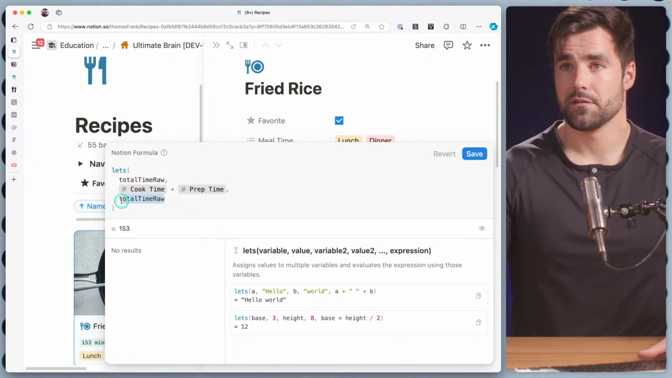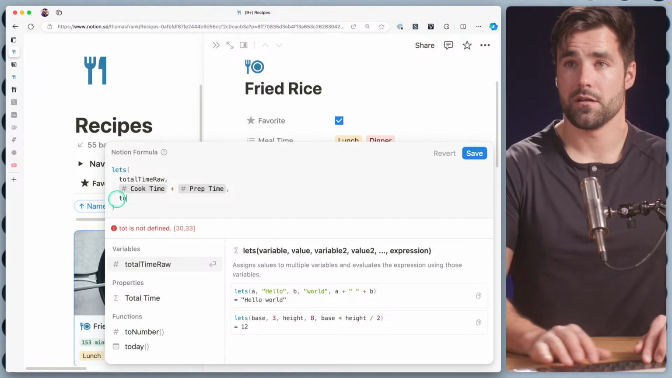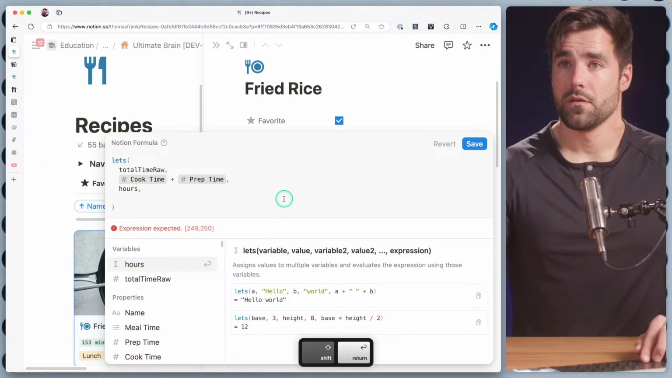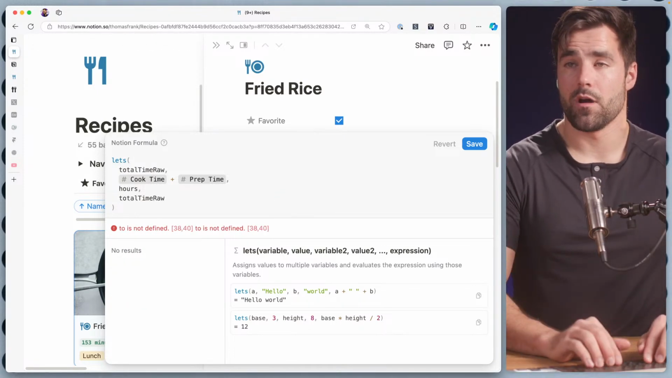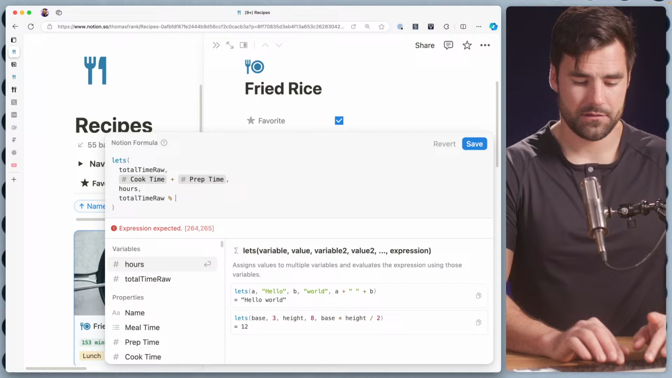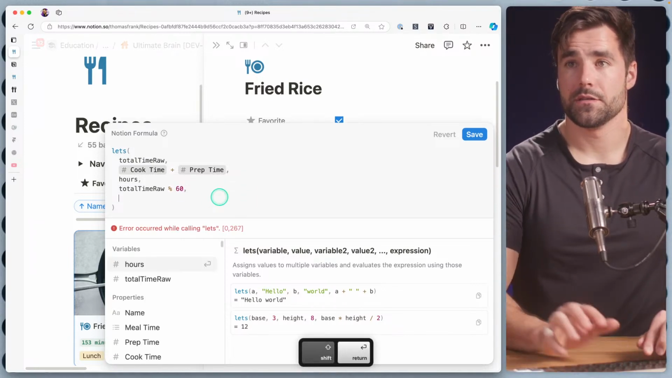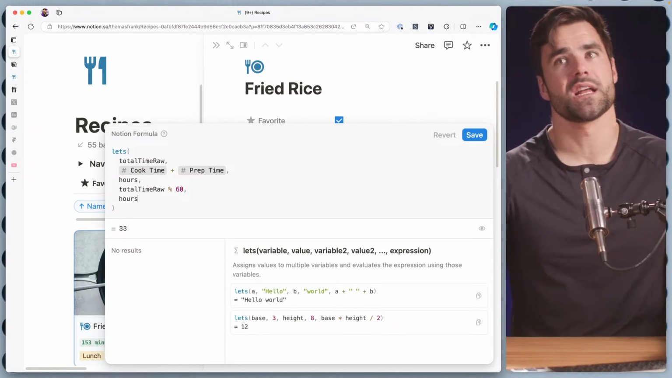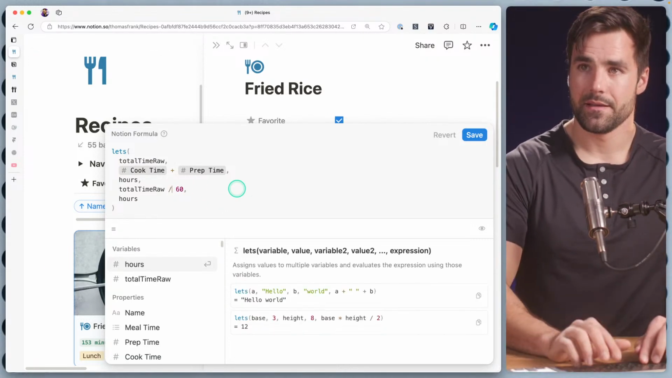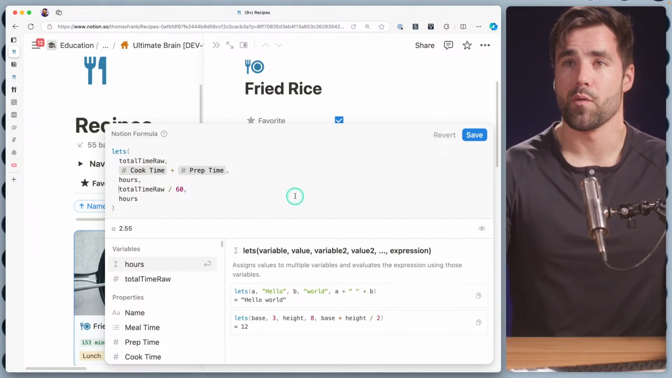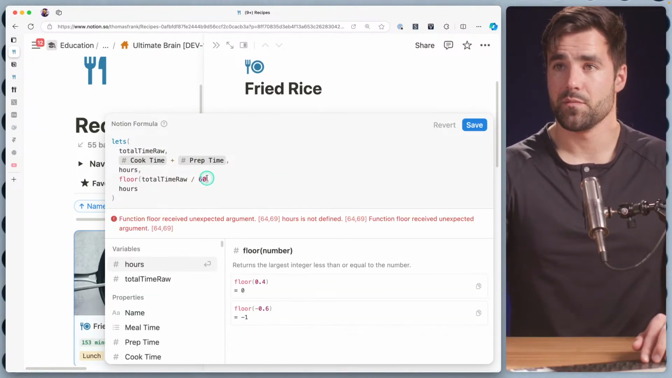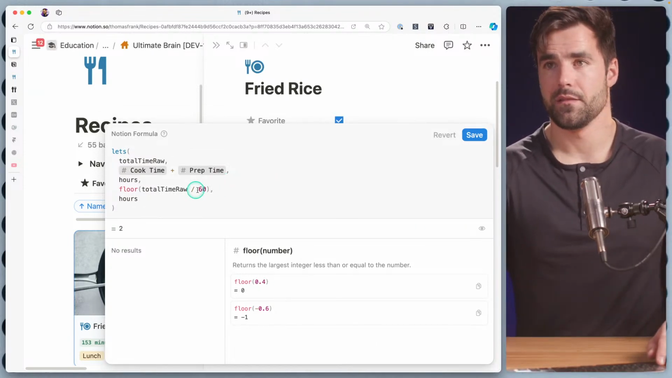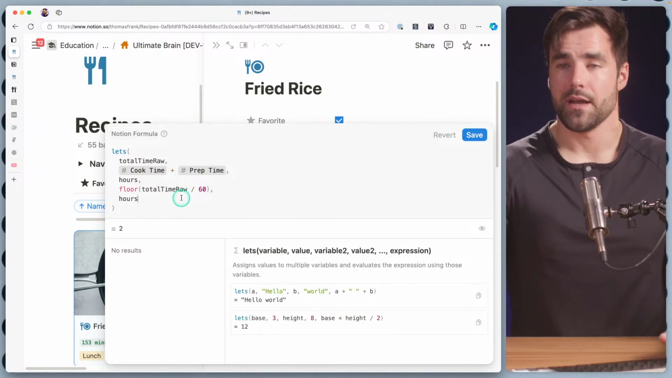So to do that, we can take total time raw. Actually, we're going to make a variable for this. Let's call it hours. Hours is going to be total time raw modulus 60. And let's output hours real quick. I feel like I did that wrong. Oh, no, it's not going to be modulus 60. It's going to be divided by 60. Modulus comes later. 2.55. What we want there is the floor value, which is going to be the nearest integer that is less than this value. So that gets us 2. Perfect.